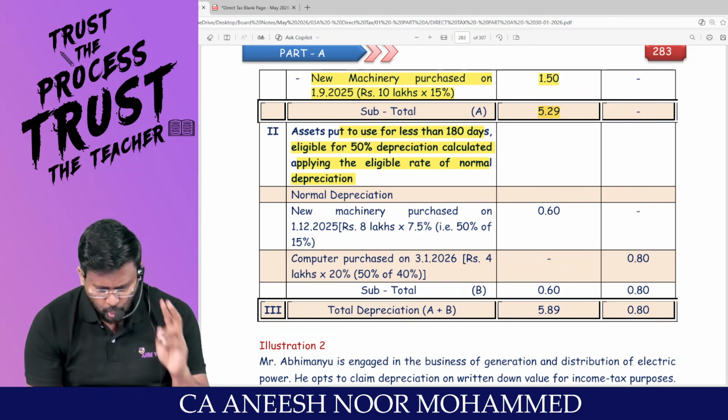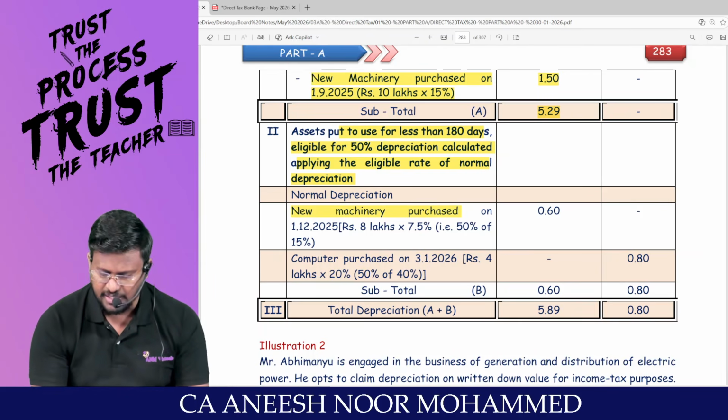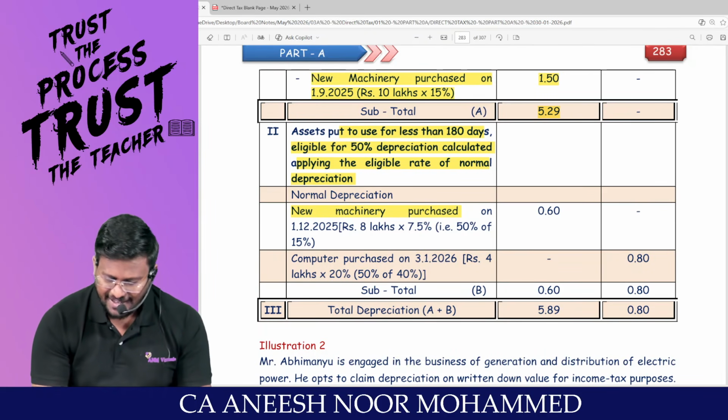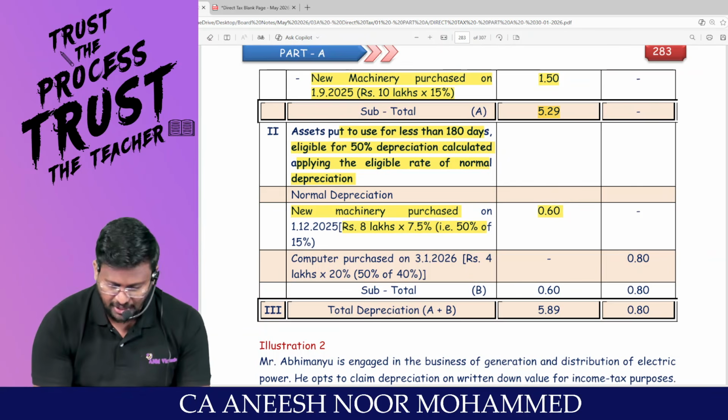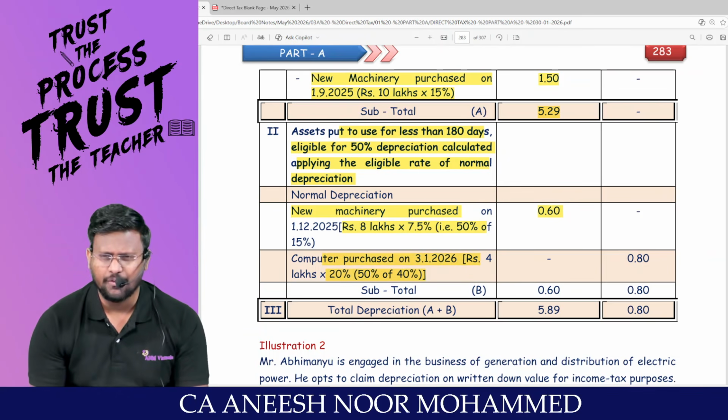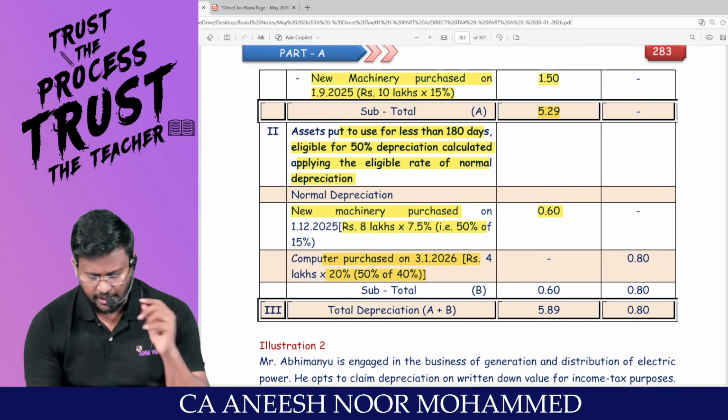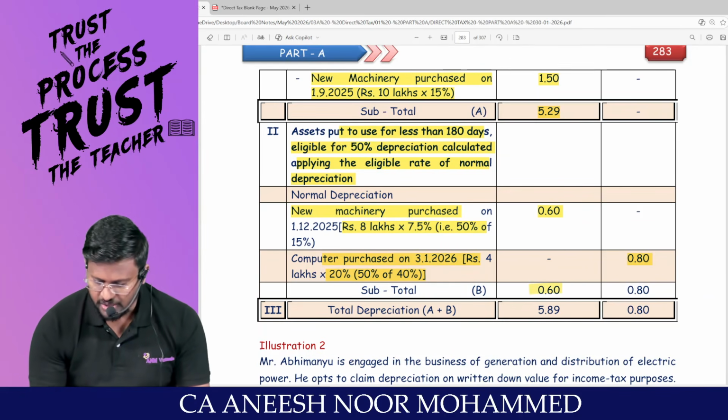Is there any asset? Two assets are there. Sir, new machinery is there. The value is how many lakh? 8 lakh. 8 lakh into 7.5% comes to 0.6. And for the computer, 4 lakh is there. 4 lakh into 20% comes to 0.8. So this is a subtotal.